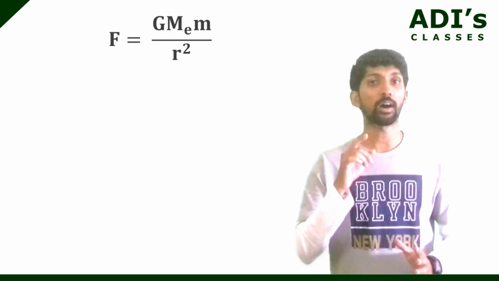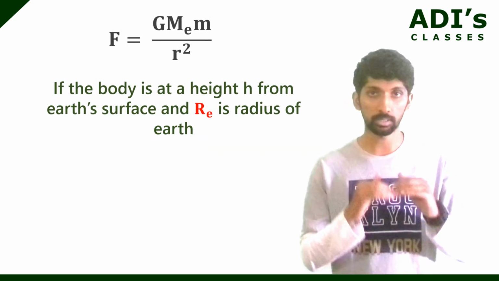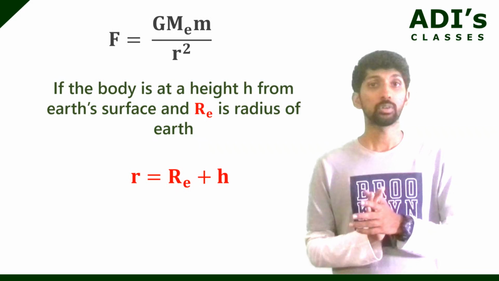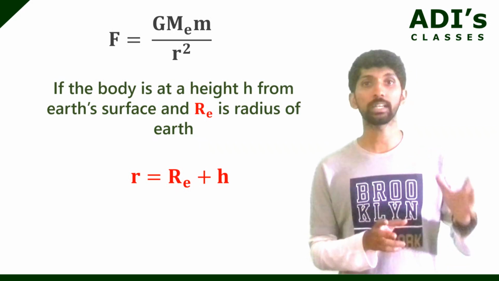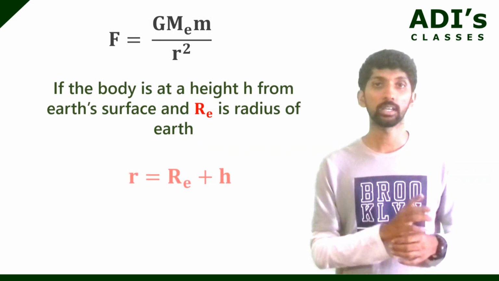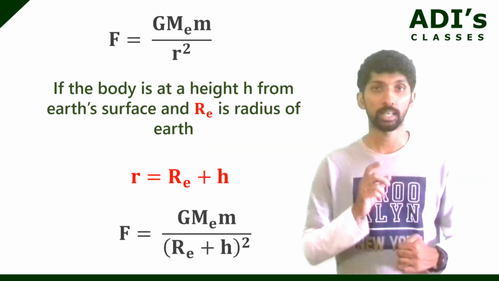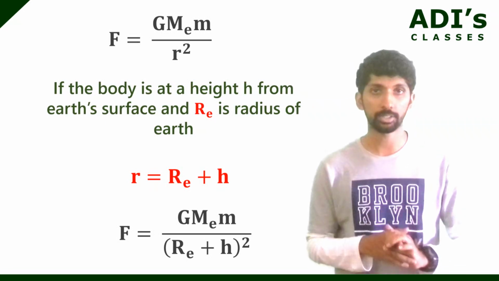So, instead of r, we need to write r plus h, because the radius of Earth plus some height. So, Newton's law of gravitation, that formula changes. We get F is equal to G Me into m divided by Re plus h whole square. So, this becomes the law of gravitation.